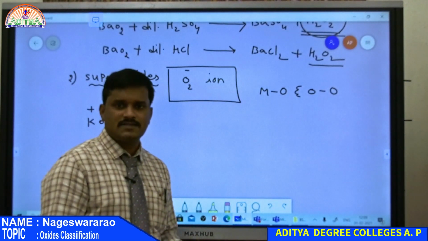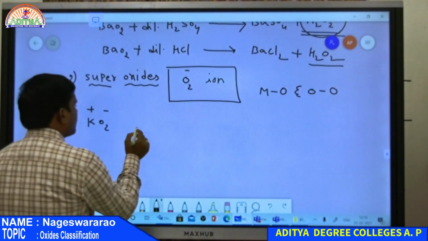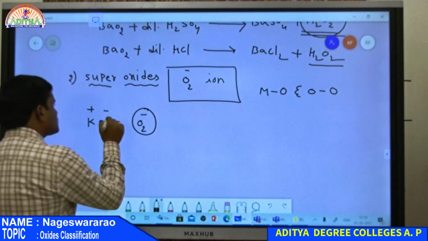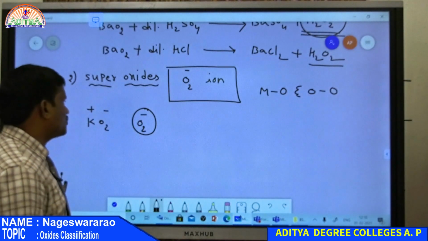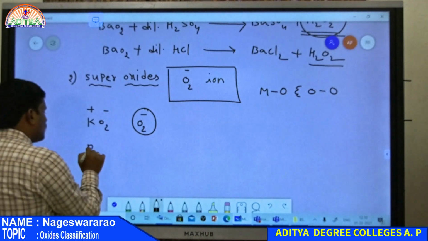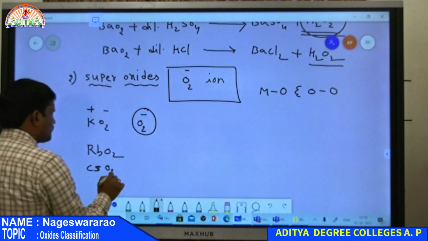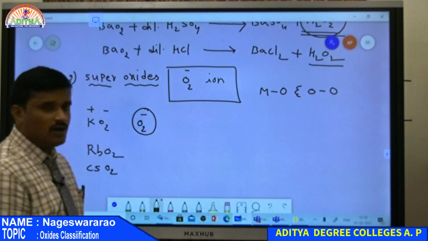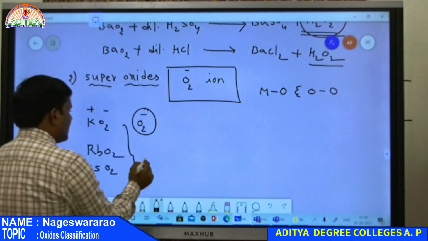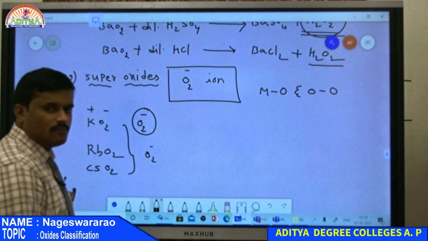So K+, therefore it is O2-, therefore potassium superoxide contains the O2- ion. Therefore KO2 is a superoxide. And more examples, rubidium oxide RbO2 and cesium oxide CsO2, all are examples of superoxides because all have the O2- ion.